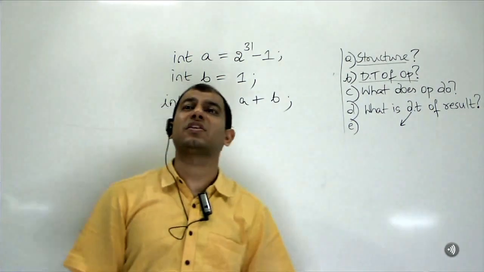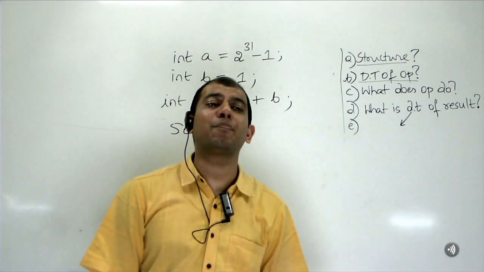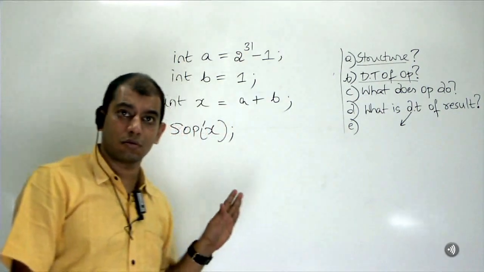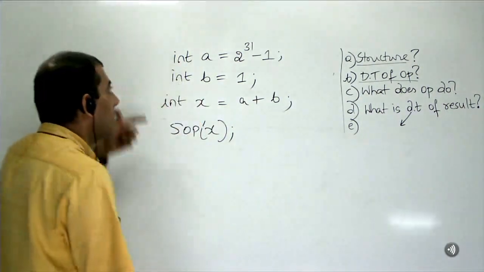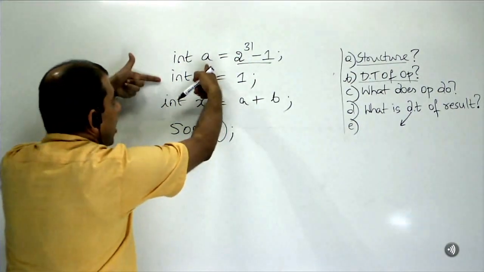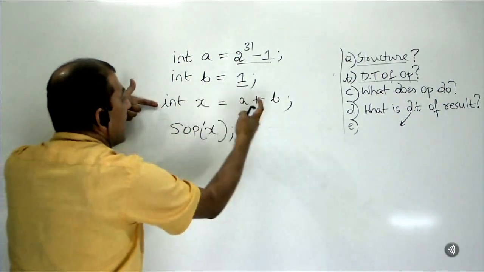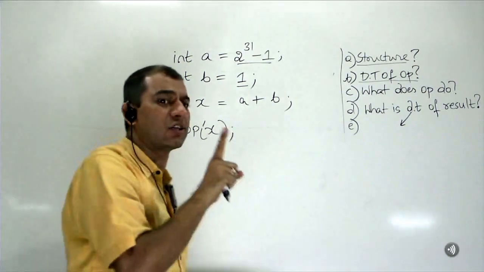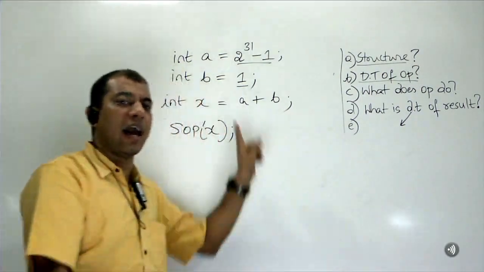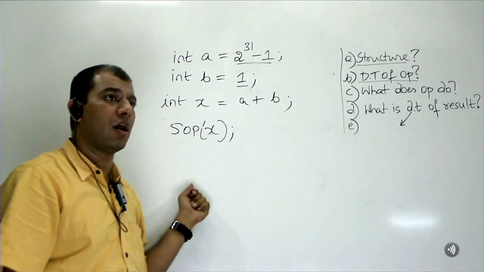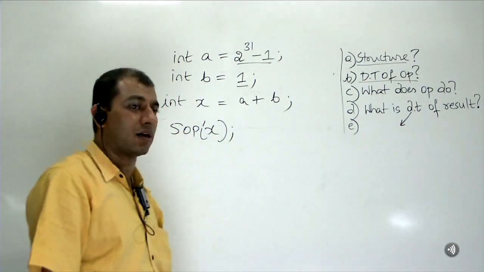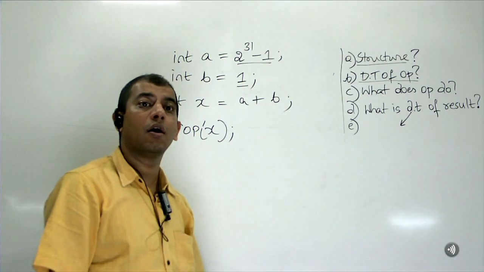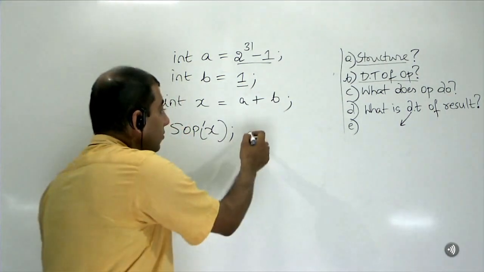This is the problem. There is absolutely no error, because we follow the rules. This is an int value, you can store it in an int. Int plus int, the result is stored where? In an int. Can I store an int into an int or not? Definitely it will compile, definitely it will run, no problem. But what will be the answer?